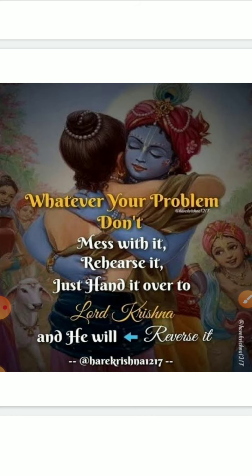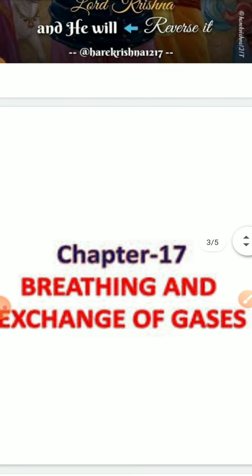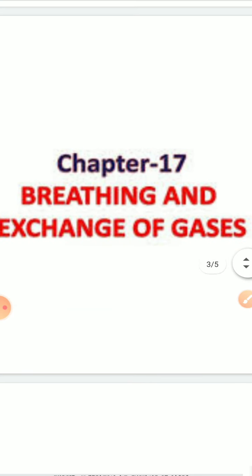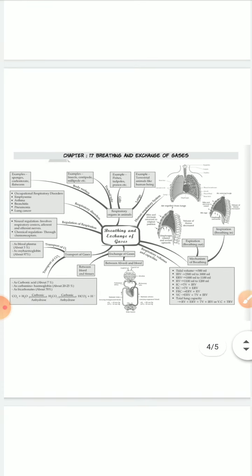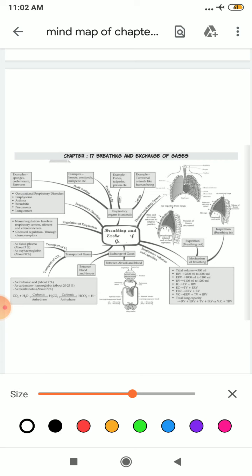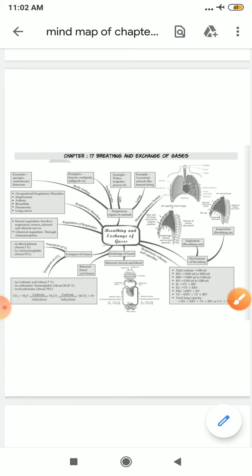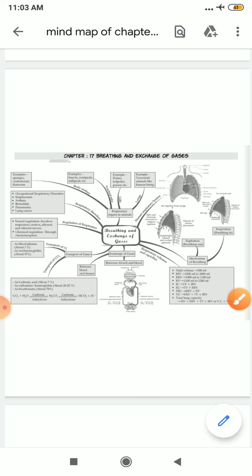So with this thought, I would like to start the revision of chapter 17, that is breathing and exchange of gases, and this we will do with the help of a mind map. Clear? So students, this is the name of the chapter, that is breathing and exchange of gases. I need to zoom it out, so that you can understand everything.